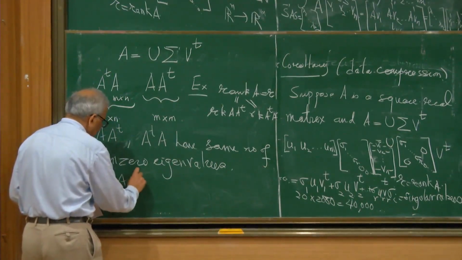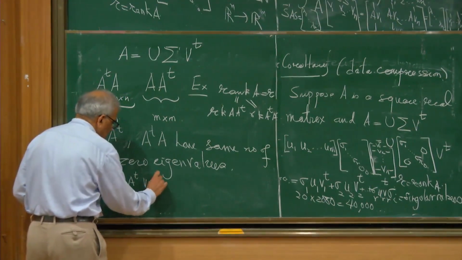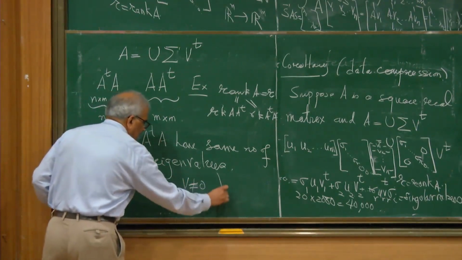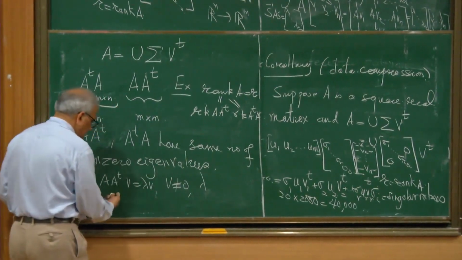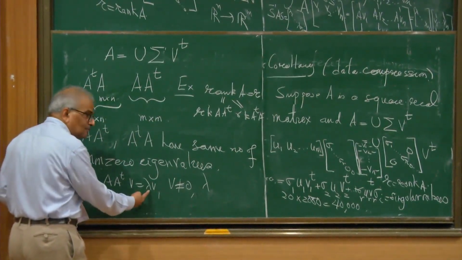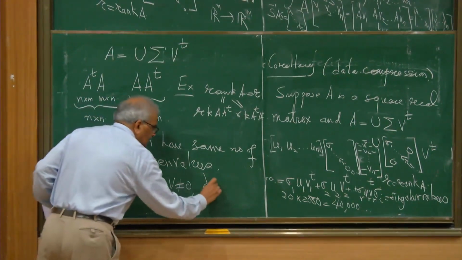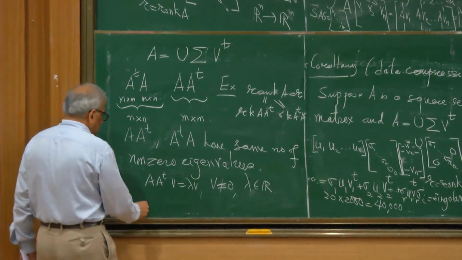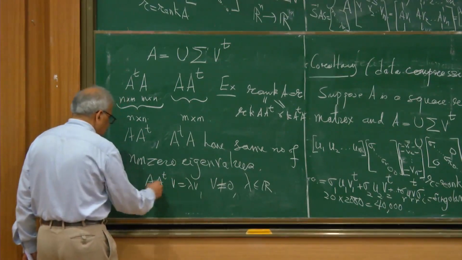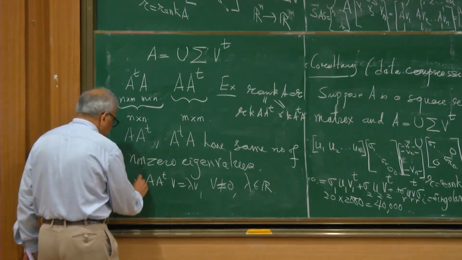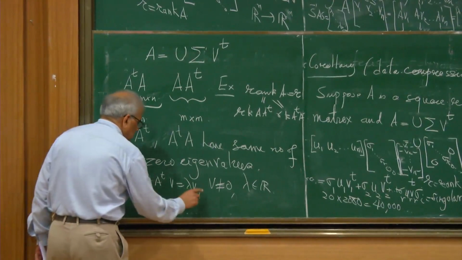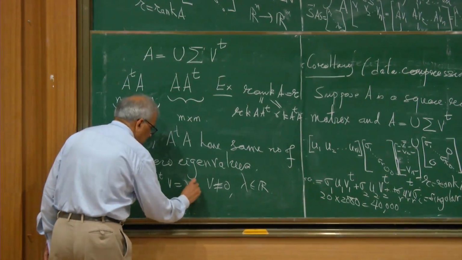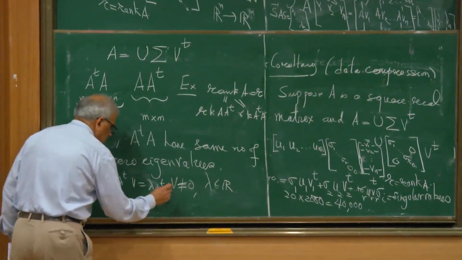Suppose A A transpose times V equals lambda V, where V is a non-zero vector and, because it is a real symmetric matrix, this lambda will be a real number. So I multiply this equation on both sides by V transpose. So this is lambda times V transpose V.